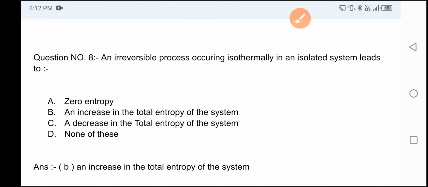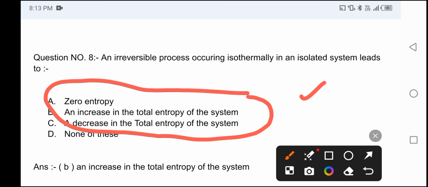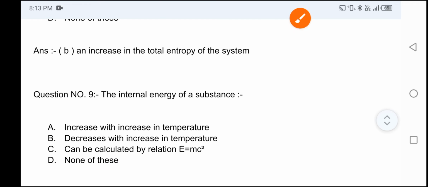An irreversible process occurring isothermally in an isolated system leads to? Option A: 0 entropy, option B: an increase in the total entropy of the system, option C: a decrease in the total entropy of the system, option D: none of these. And the correct answer is option B, an increase in the total entropy of the system. Now move on to question number 9.